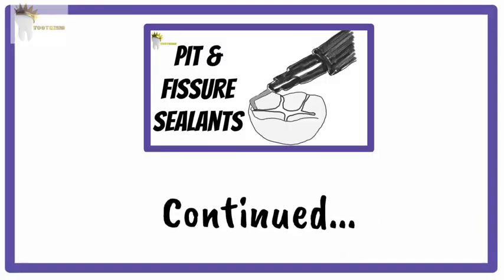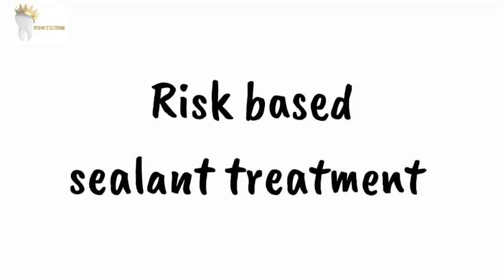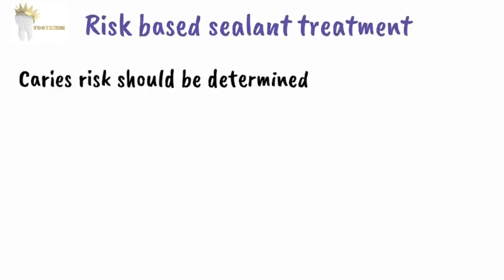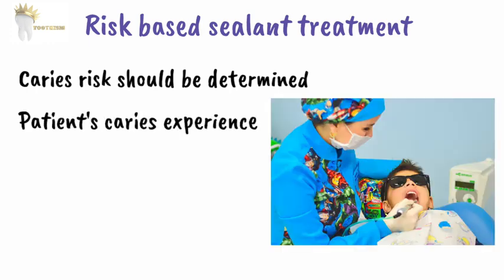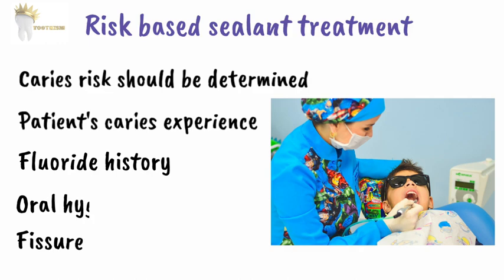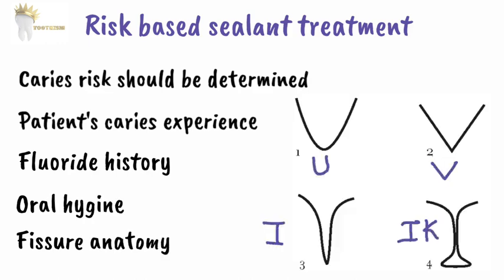Now, how do we select teeth for this treatment? There is a term called risk-based sealant treatment. It means that caries risk has to be determined when deciding whether to use sealants or not. We have to consider the patient's prior caries experience, fluoride history, oral hygiene, and fissure anatomy. On the basis of caries risk assessment, we can judge if the primary teeth are at risk of developing caries and whether they would benefit from sealant application.